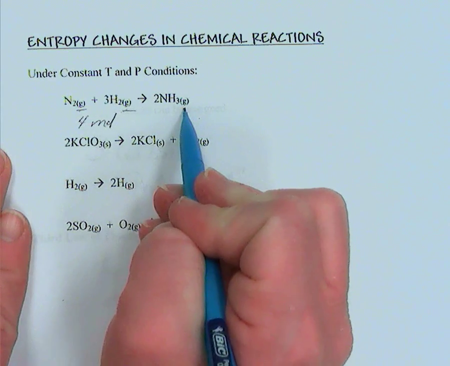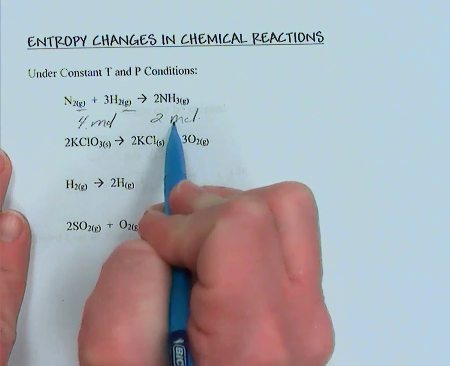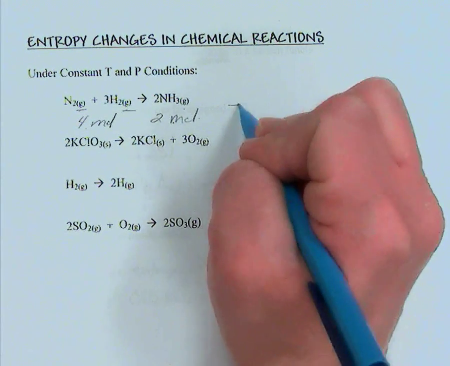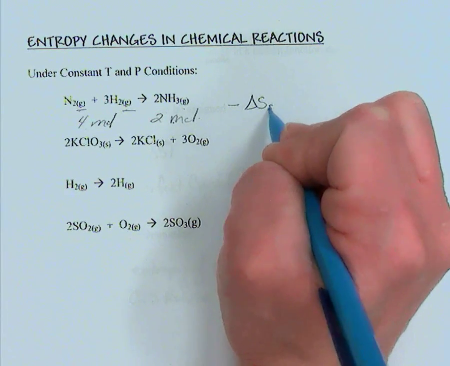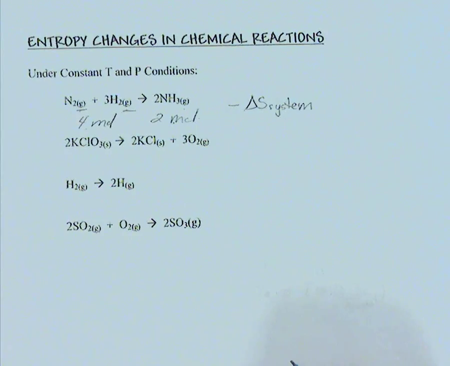And we are creating gaseous product, but simply 2 moles. So we are creating less gas, less disorder, less randomness, less freedom, so the change in entropy of the system is negative. We are decreasing, or we are increasing order.